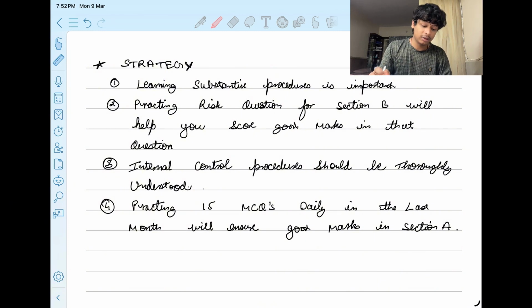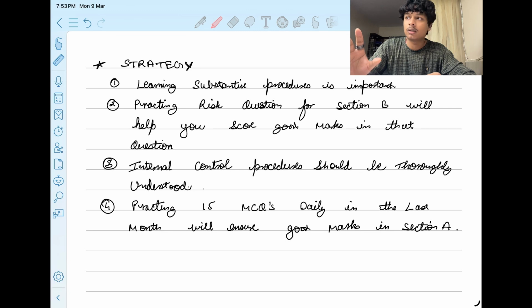So the number one strategy is that learning substantive procedures is important. Why do I say this? Most teachers say that do not learn substantive procedures, learn the concept and then try to make it yourself, right? But I have observed in AA paper that there are so many direct questions related to substantive procedures that you cannot answer it without learning. So a little bit of learning always saves you time in the examination, because framing substantive procedures in examination will eat up a lot of time, and you have to solve the exam in 3 hours.